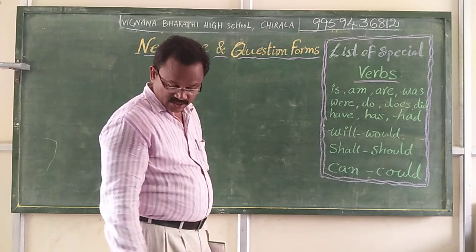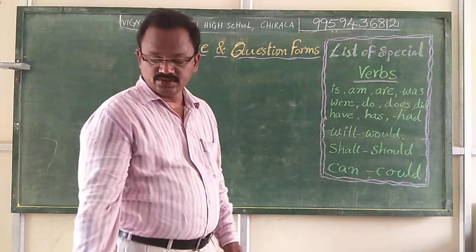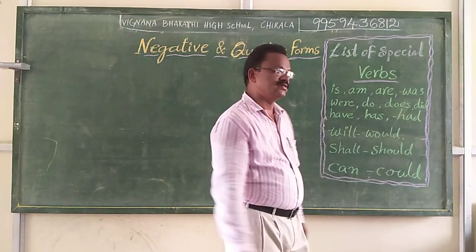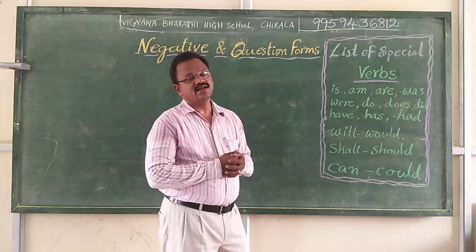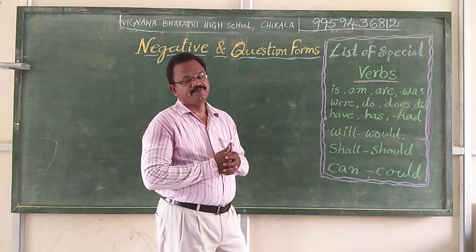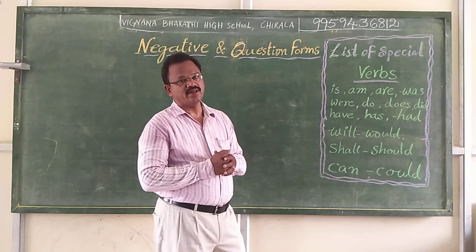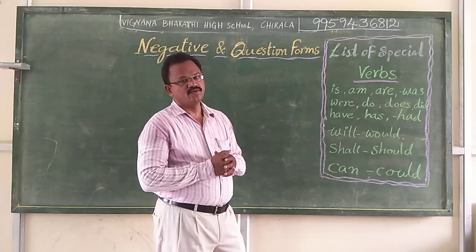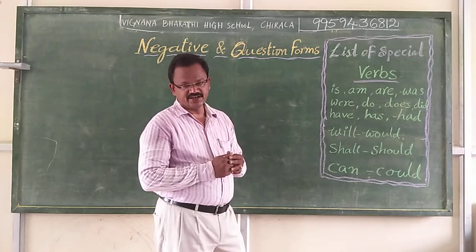Before that, we need to know the special verbs. Usually, special verbs are auxiliary verbs in our English language. It is very important to know that first. Main verbs, we get many in our English language.